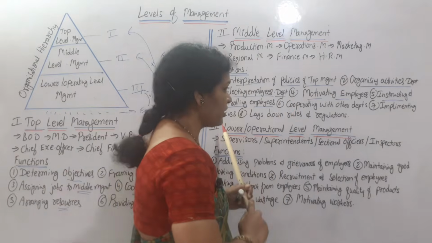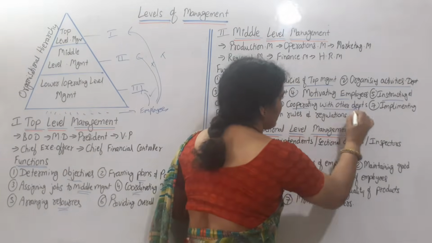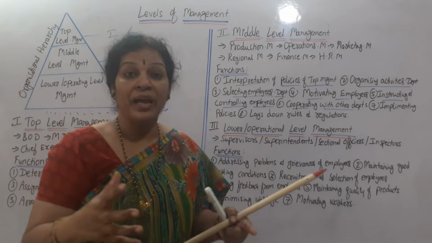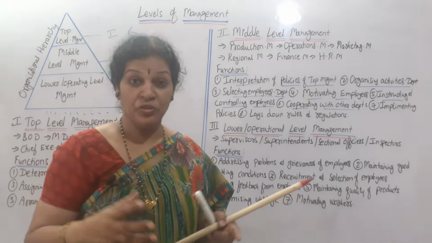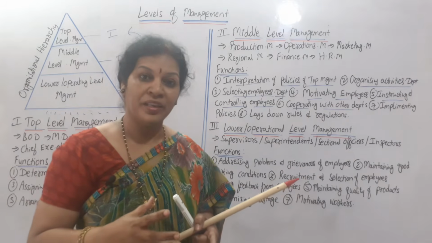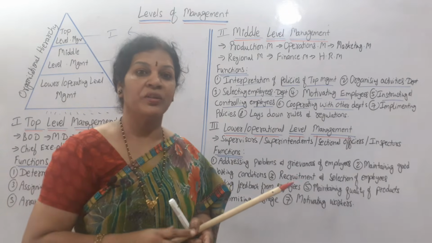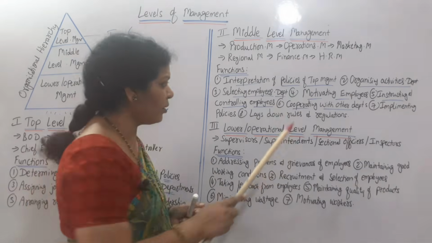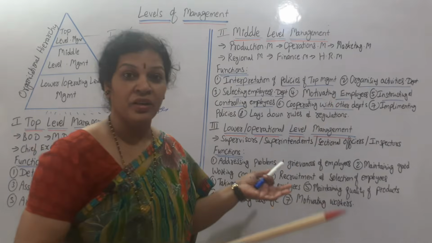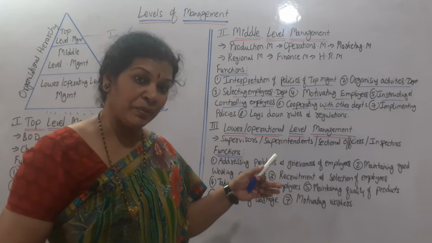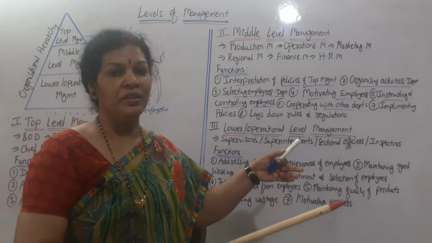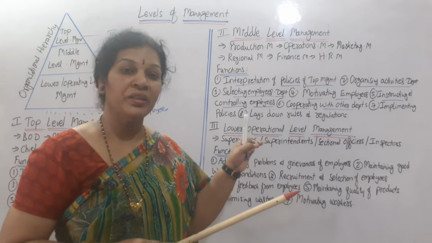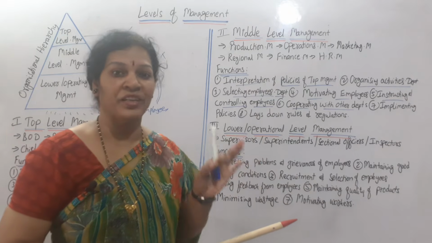Okay, and next one, cooperating with other departments. All these are departments. They should have good cooperation and a good understanding. Then only it is possible to run the organization towards profit or to achieve their goals. So what do they have to do? If another department wants some help or information, he has to have good coordination and interaction with other departments, and he has to maintain it.